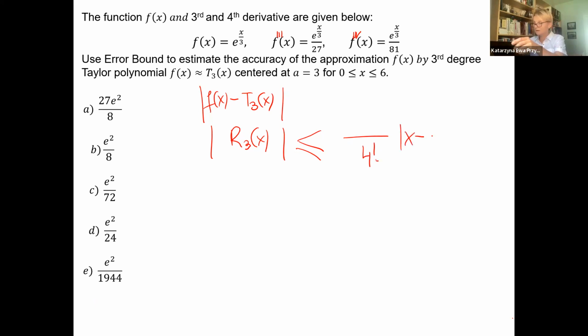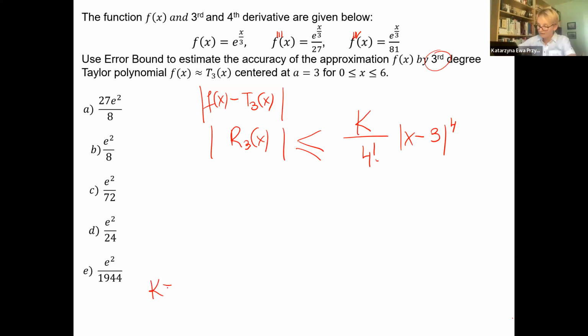This will be x minus the center to the power of 4. And this is also the fourth derivative. But we remember we put in a number k, or m, let's say k, because this is the maximum value of the fourth derivative. And we know why it is 4, because we're doing the third degree approximation, so 4 is the next term.